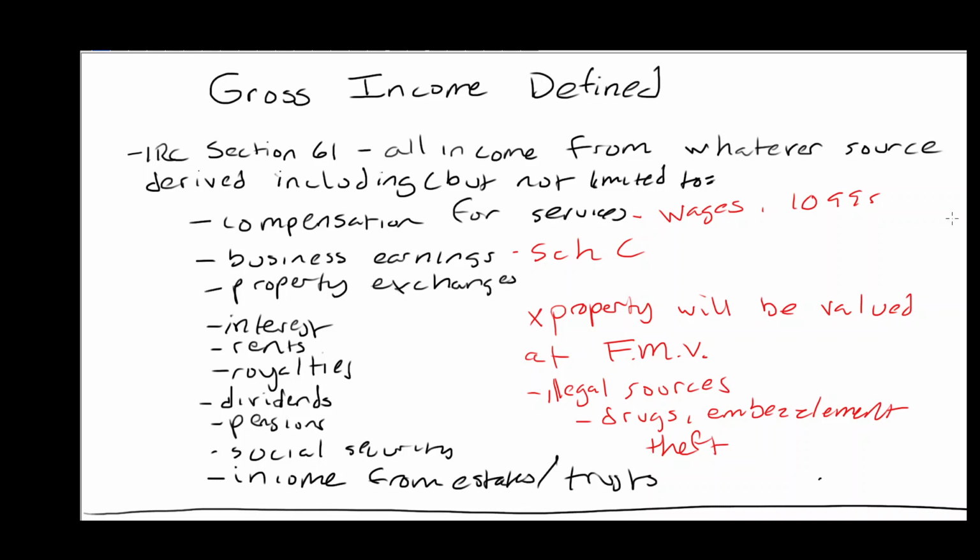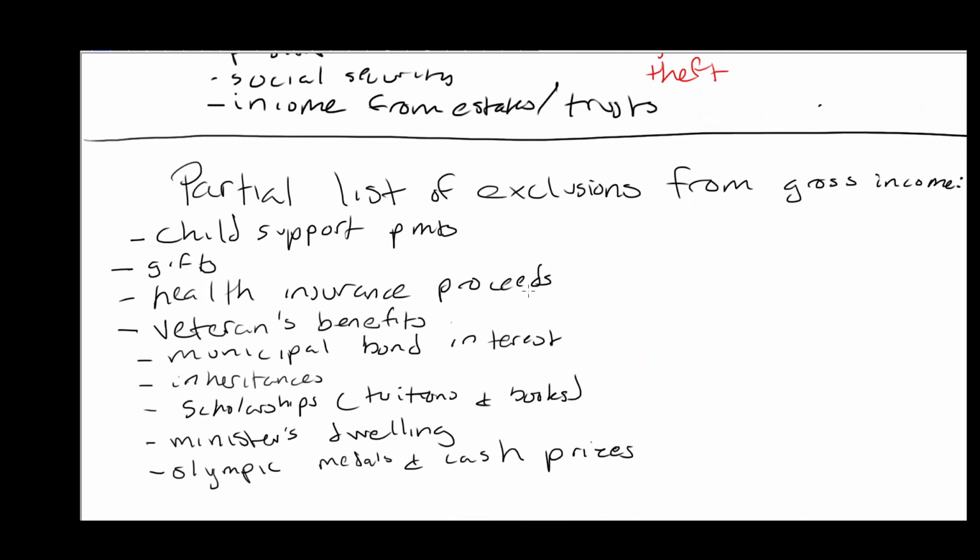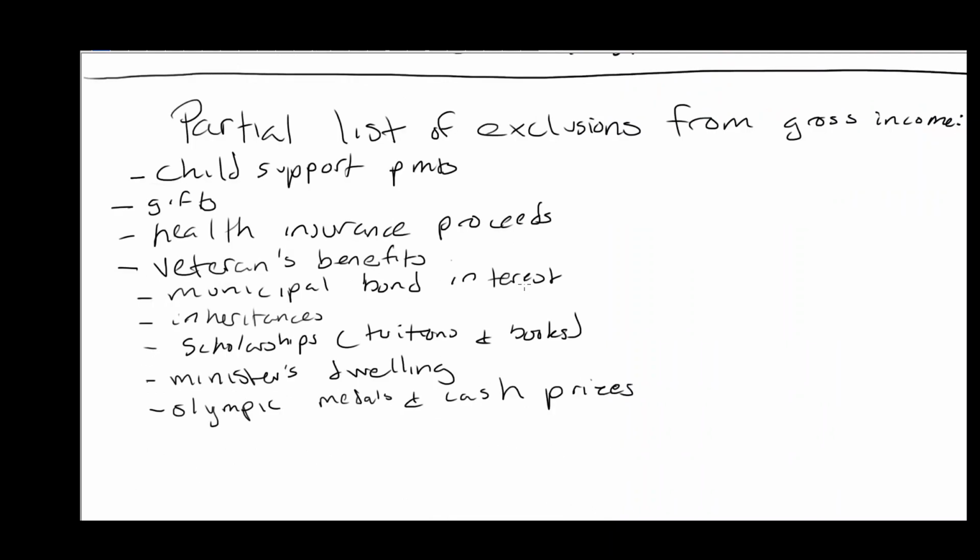All right, so now let's talk about some things that are not included in gross income. These are things that you can exclude from that calculation. This is just a very short partial list, but very common day-to-day exclusions that we are probably all familiar with. Child support payments. If you receive child support, that is not taxable. If you receive a gift, that is not taxable to you. Health insurance proceeds, again, not taxable. If you receive veteran benefits, both GI Bill and, or, it's usually and or, but let's go or and, disability,